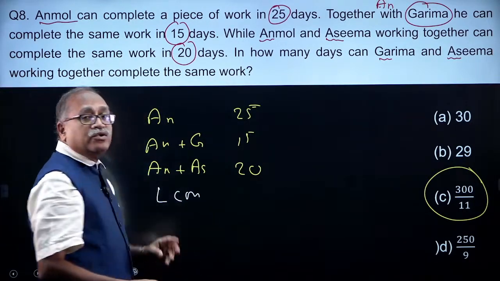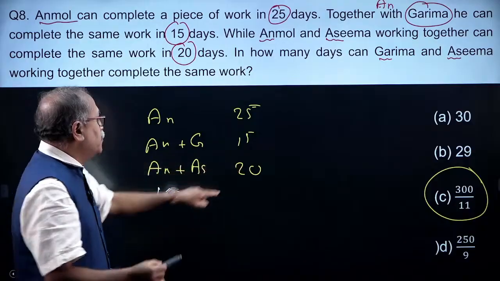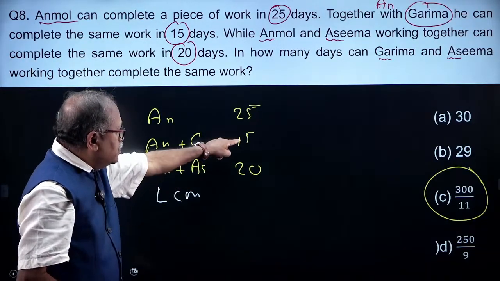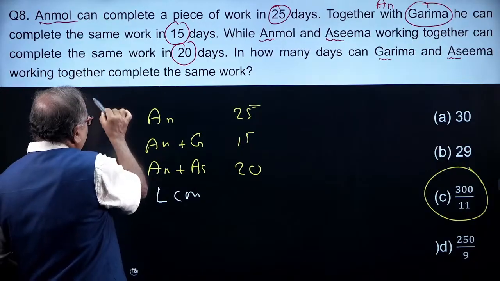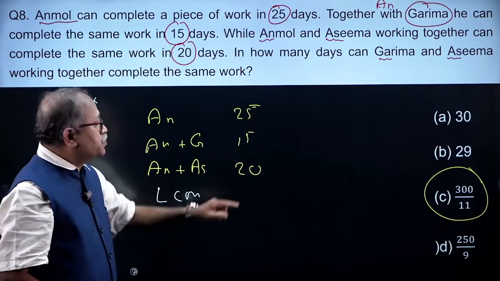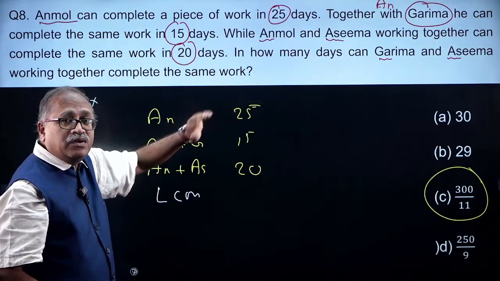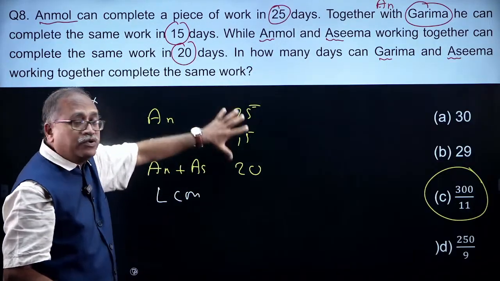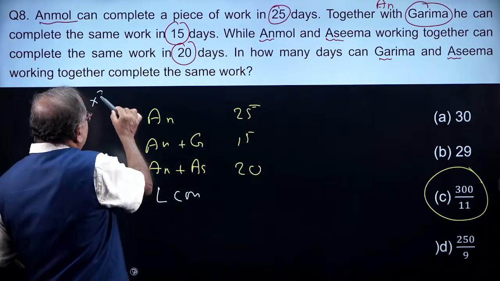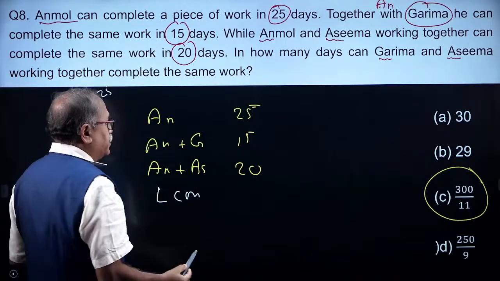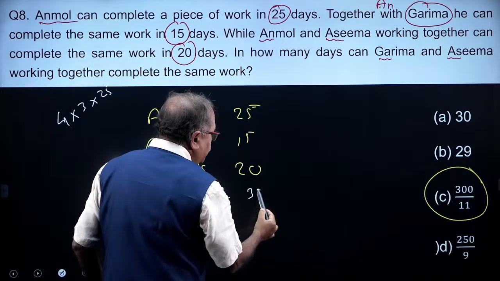How do I find it out? What is 2's highest power? 4 is here. Into 3's highest power, only one 3 is there in 15. 5's highest power, here 5 is there, here 5 is there, here 25. 25 is the highest power of 5 present in these numbers. So this is 25. 25 into 4 into 3, that is 300. So my LCM is 300.